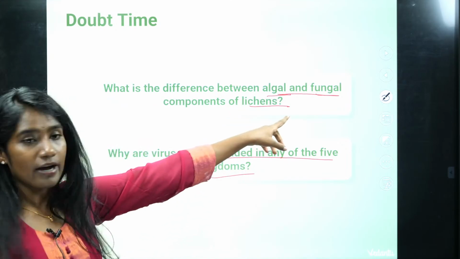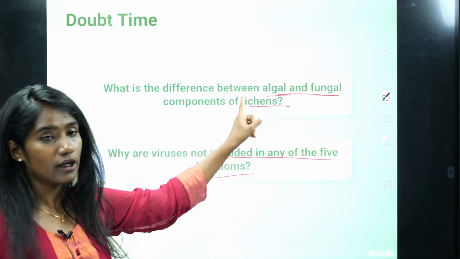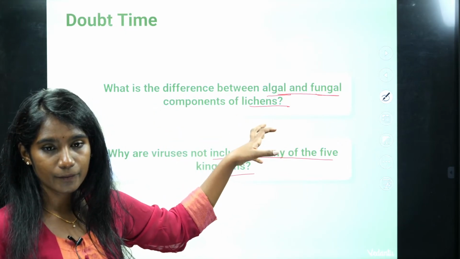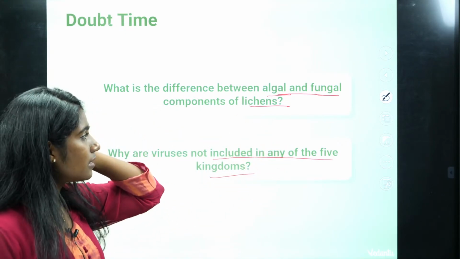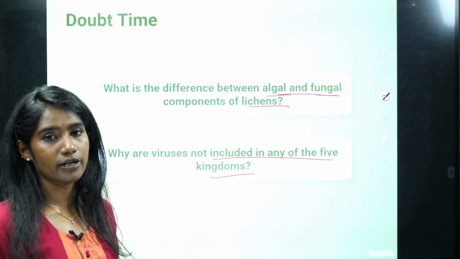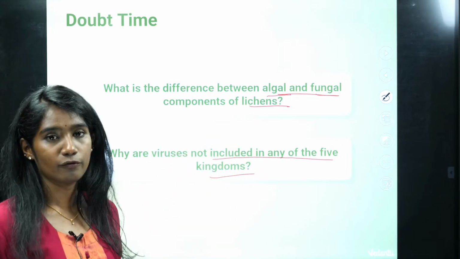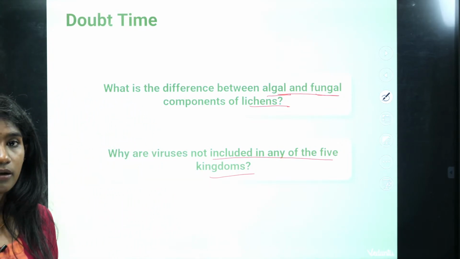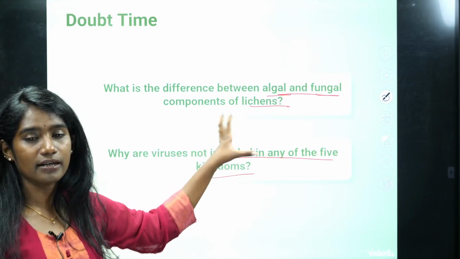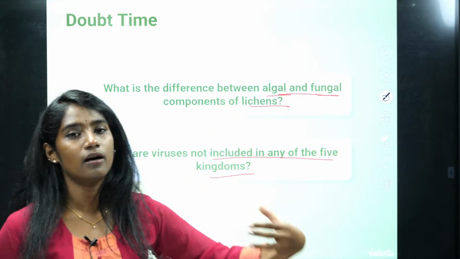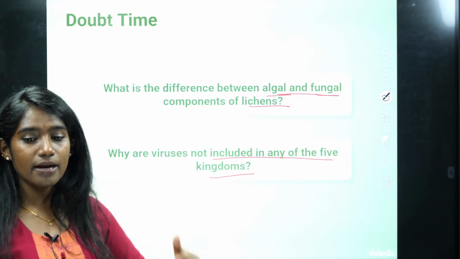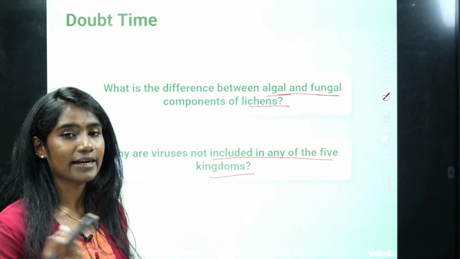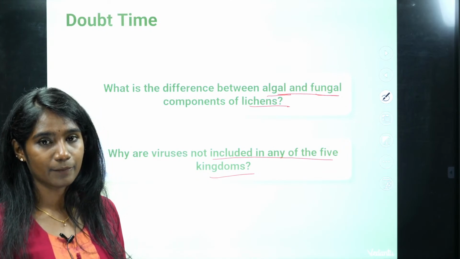The algae's mode of nutrition is autotrophic, whereas the fungi's mode of nutrition is heterotrophic. The majority of fungi obtain their food, not this lichen, the fungi present in lichen do not obtain from dead material, but the majority of fungi obtain their nutrients from dead and decomposed organisms.